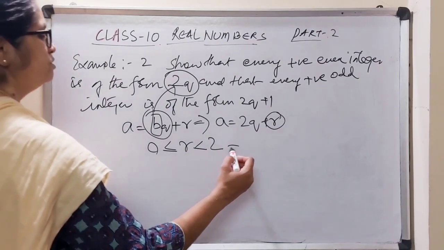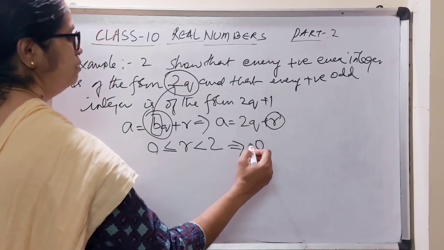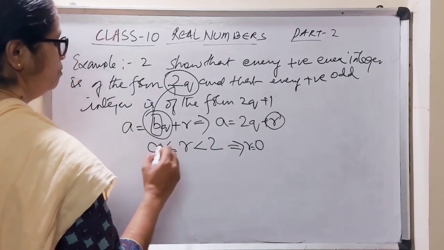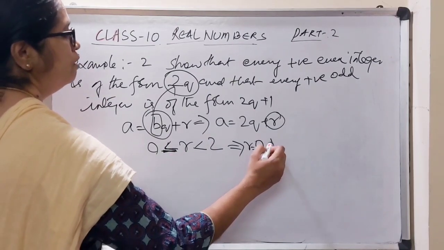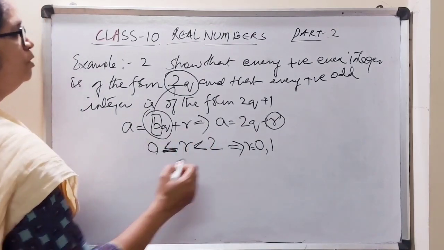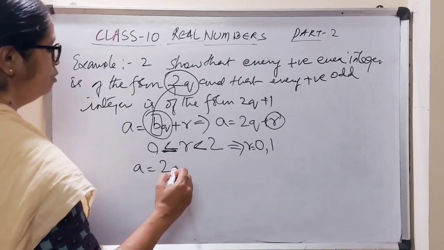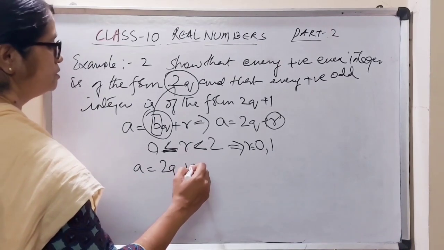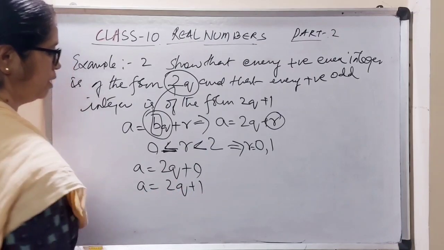That means r can be 0, because the equal to symbol is there, or r is equal to 1, because r should be less than 2. Let us write using this lemma: a = 2q + 0 or a = 2q + 1.